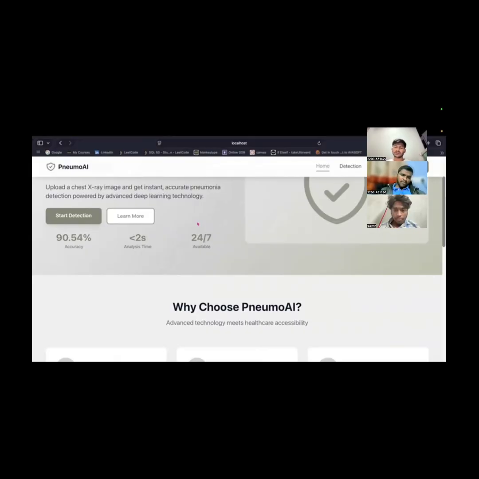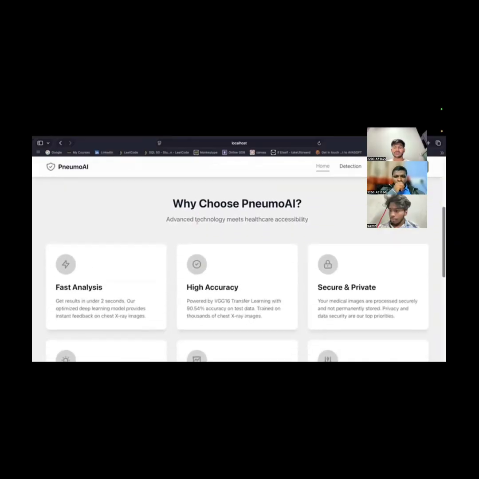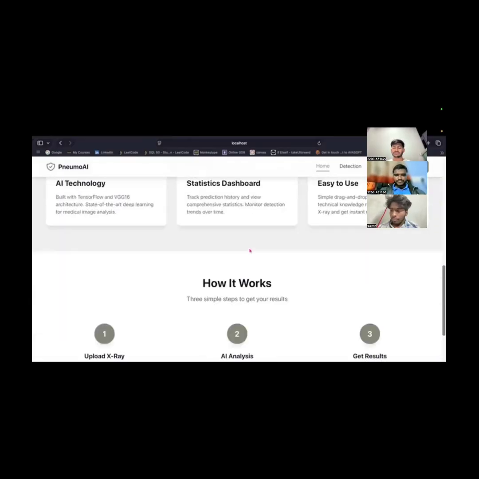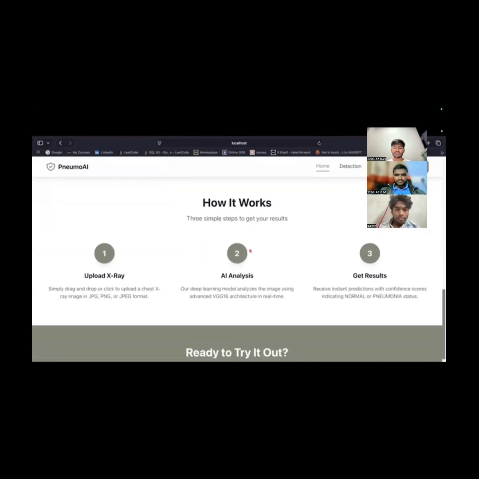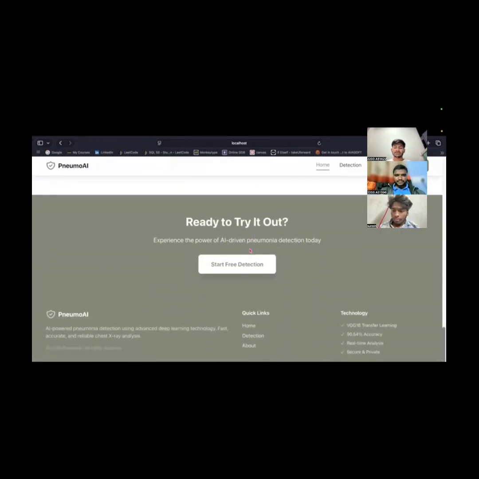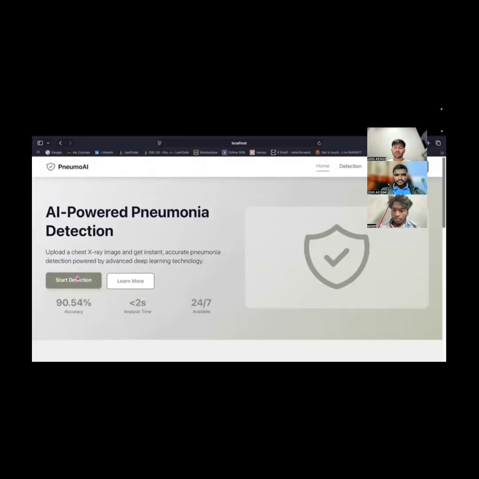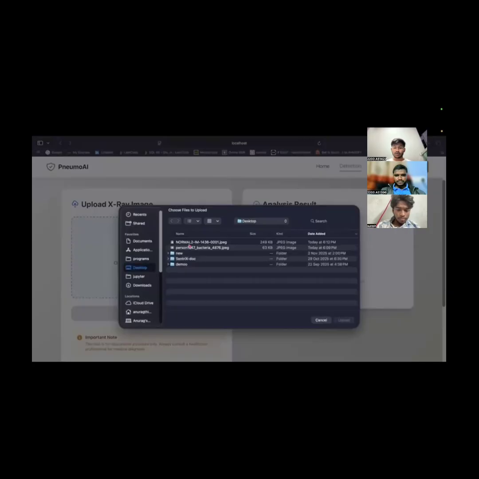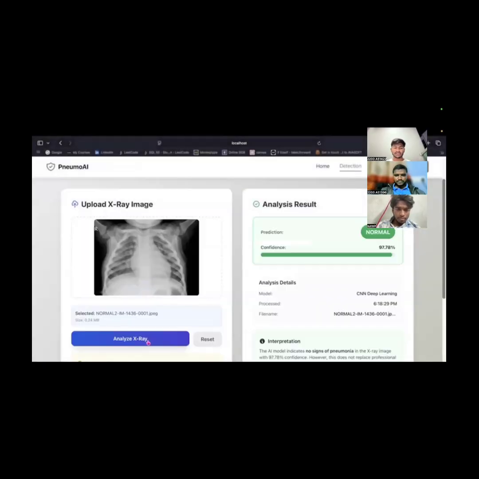Overall, this is a combination of deep learning for medical image classification with a fully functional web interface. Each technology, like Python, TensorFlow, Flask, React, and MongoDB, plays a specific role and makes the entire system efficient, accurate, and easy to use.